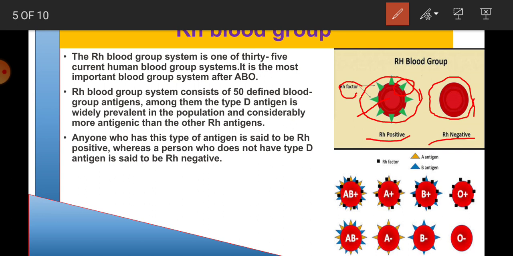Any blood group can be Rh positive or Rh negative, so the groups will be AB positive, AB negative, A positive, A negative, B positive, B negative, O positive and O negative.